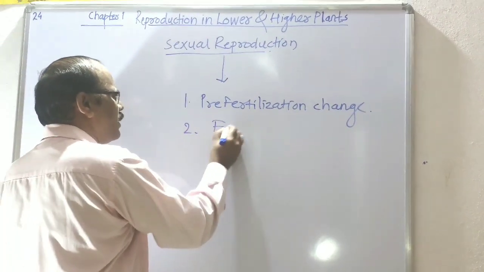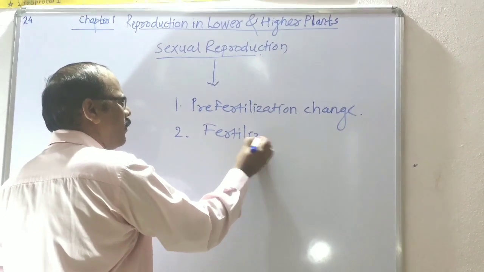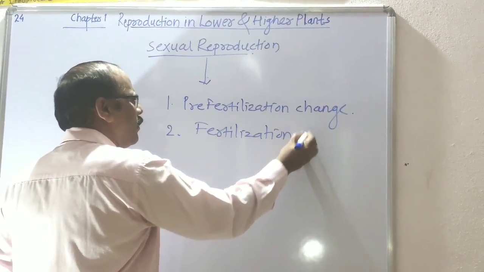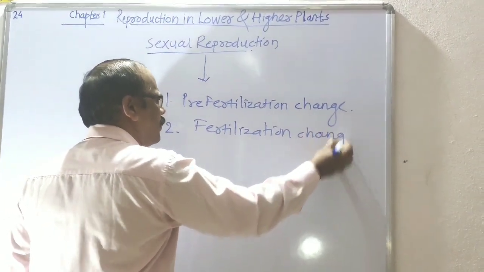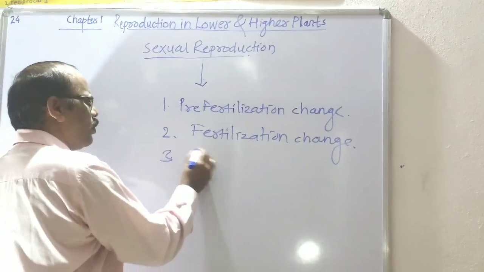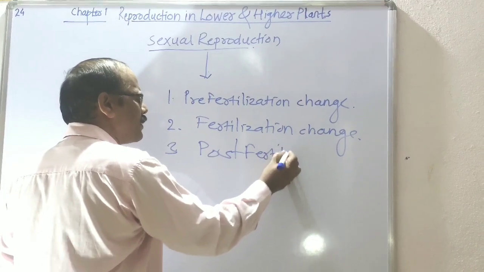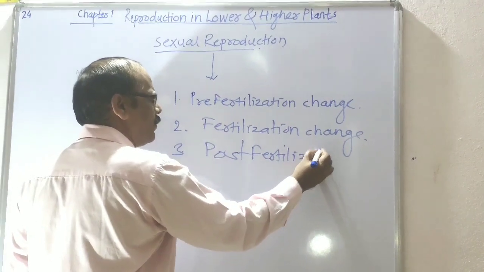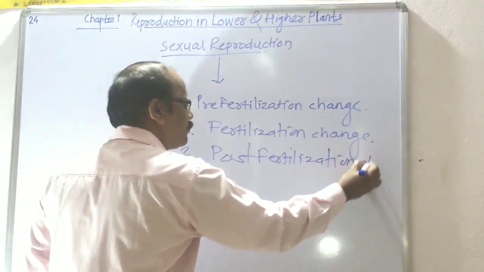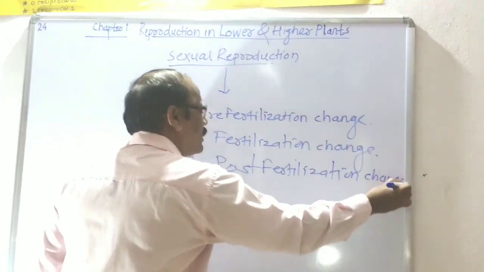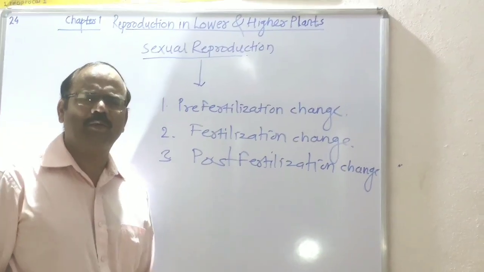The second is fertilization change. And the third is post-fertilization change. These are the three sequential events that take place during sexual reproduction.